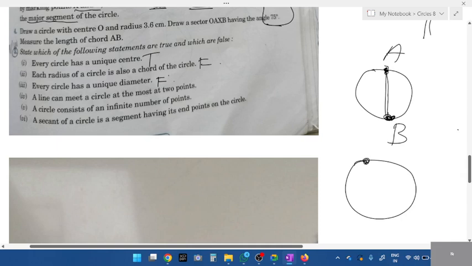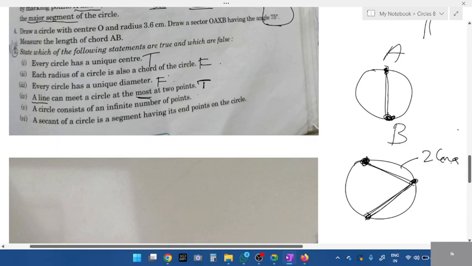If I give 3 points like this, do you think a single straight line will connect all 3 points? How many lines are required to connect these, students? To connect all these 3 points, 2 lines are required, right? But here what they asked is a single line. A single line can meet a circle at the most, maximum 2 points. Yes, true. It can't meet 3 points.